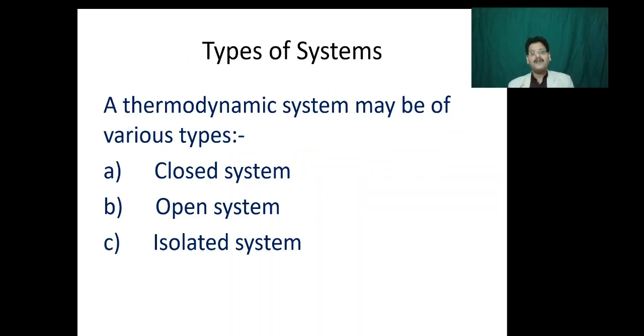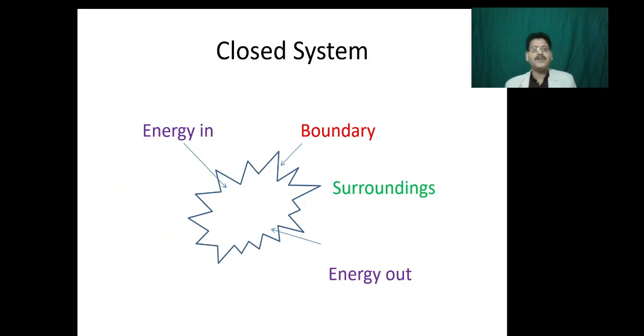Then types of systems. The thermodynamic system may be categorized into closed system, open system and isolated system. Let us discuss these systems one by one. The first one is your closed system. Why is it called a closed system?